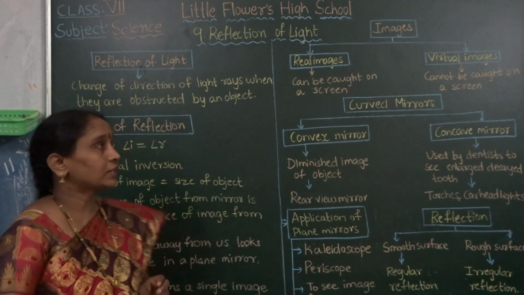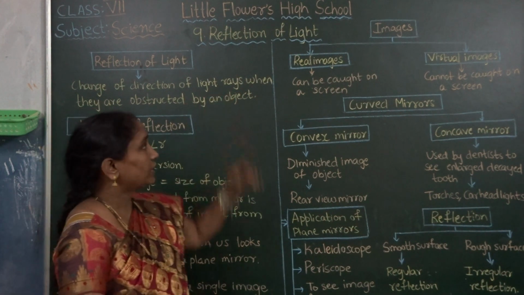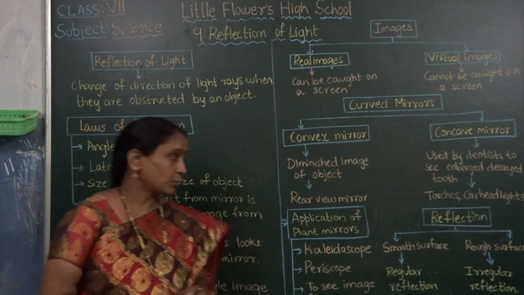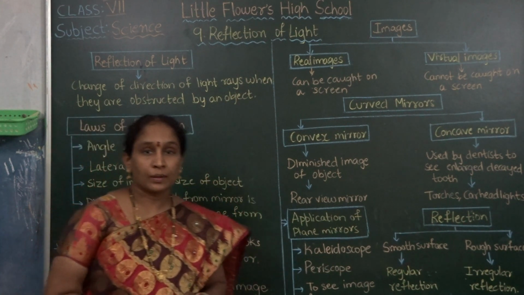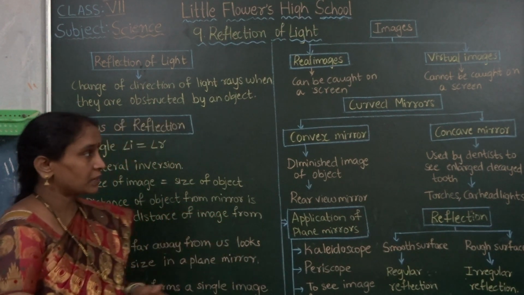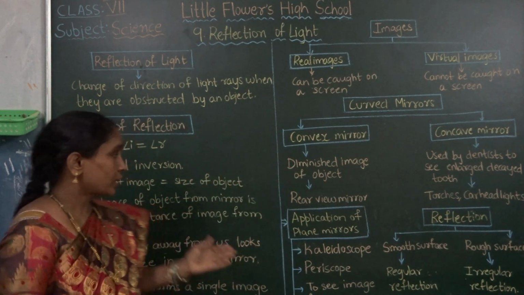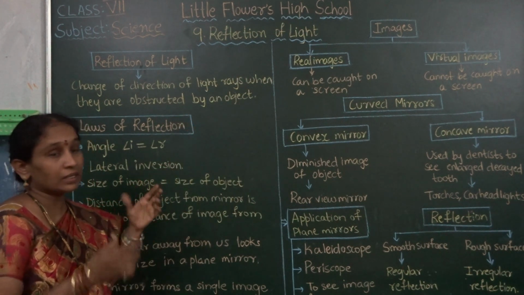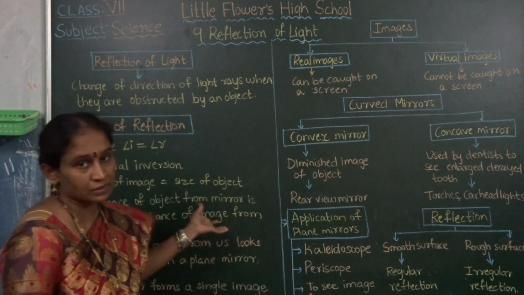Today I am going to explain to you 7th class science, lesson number 9, reflection of light. I am going to explain the mind mapping of this chapter. In this mind mapping, I shall explain briefly which topics are present in this chapter. In the mind mapping, I will explain all these topics.